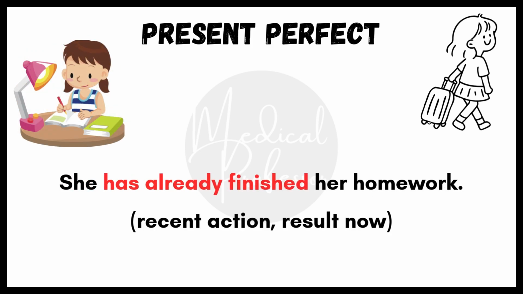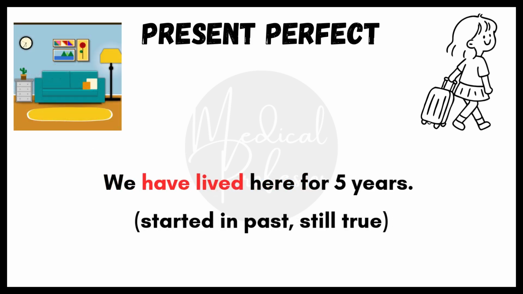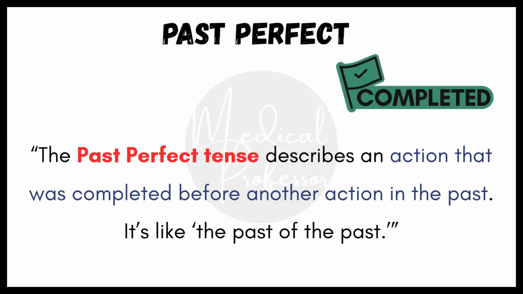She has already finished her homework. The action happened in the past, but the result is important in the present. Her homework is done. We have lived here for 5 years. The action started in the past and it's still true today. Just remember this simple formula. Present perfect is past action plus connection to now. That's the key idea.